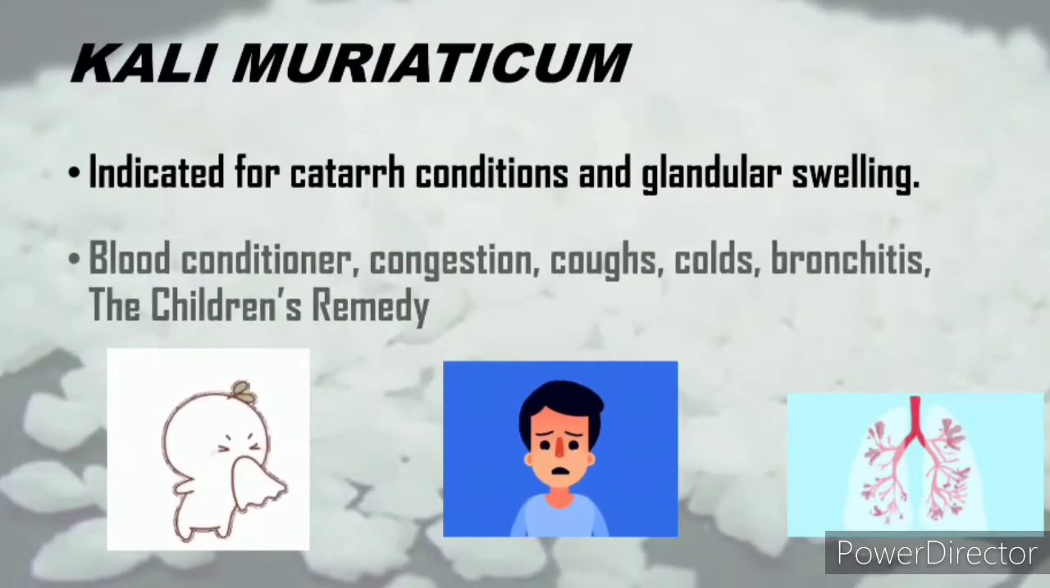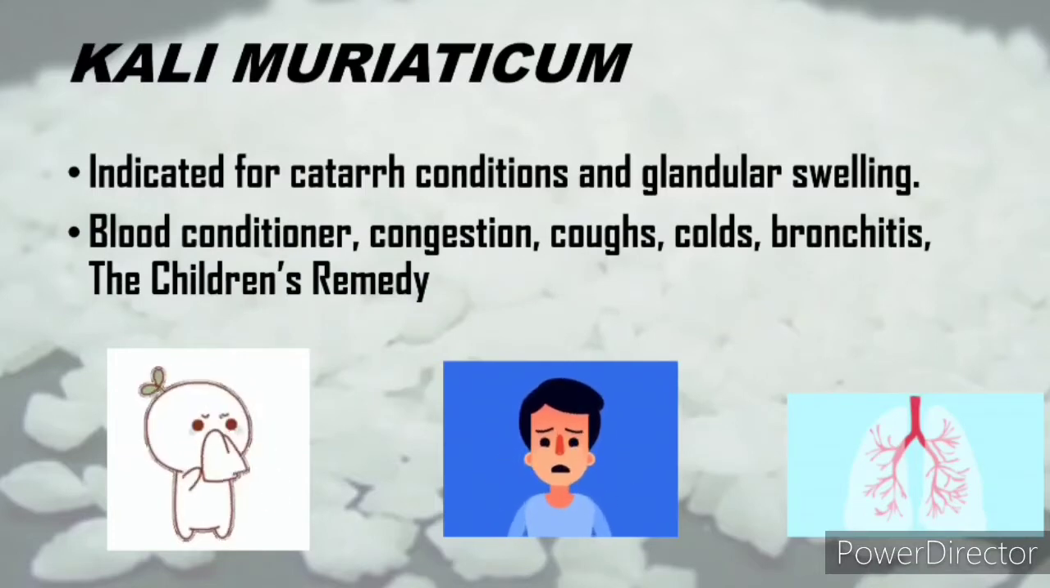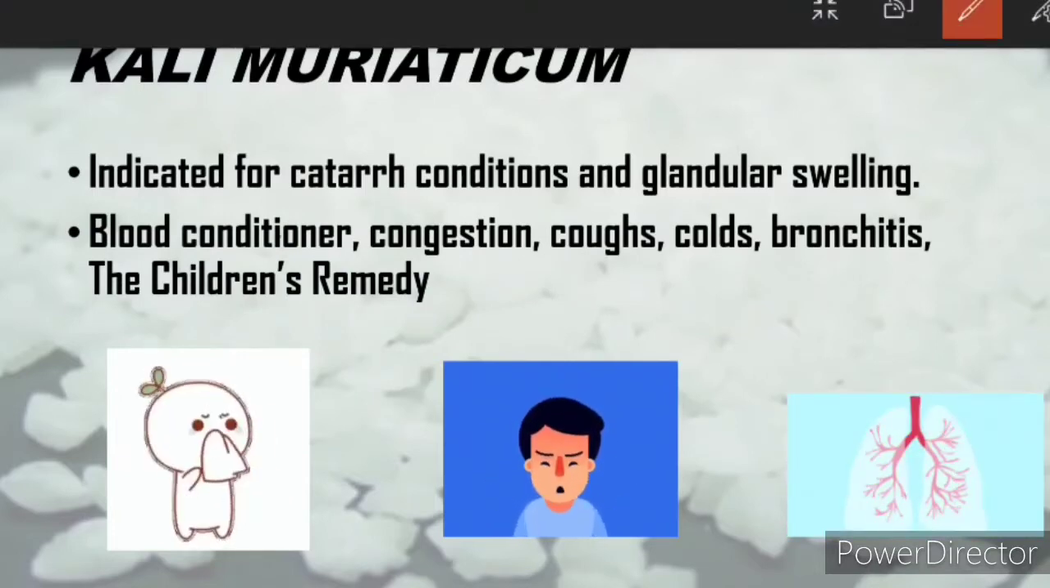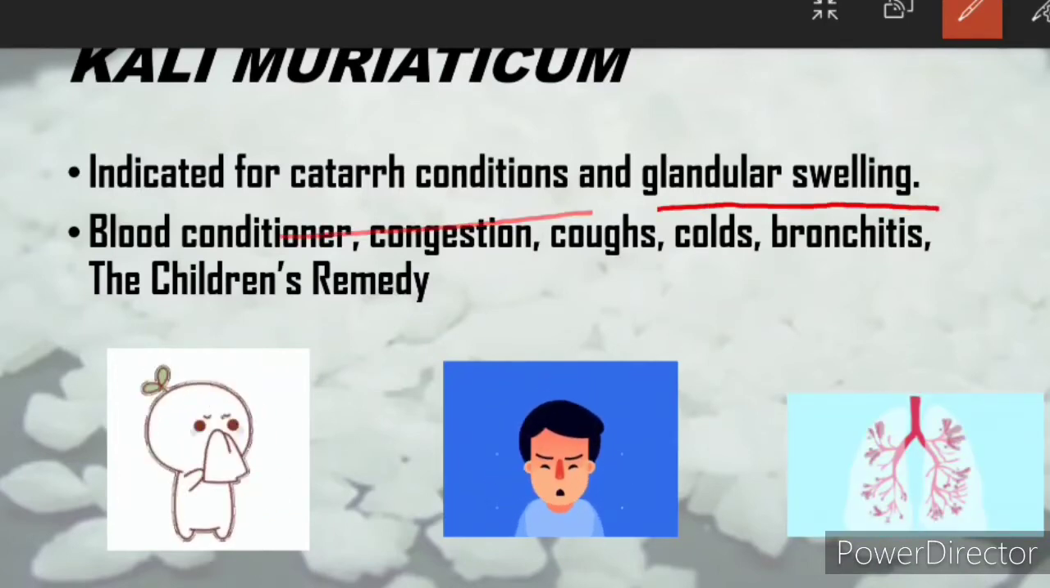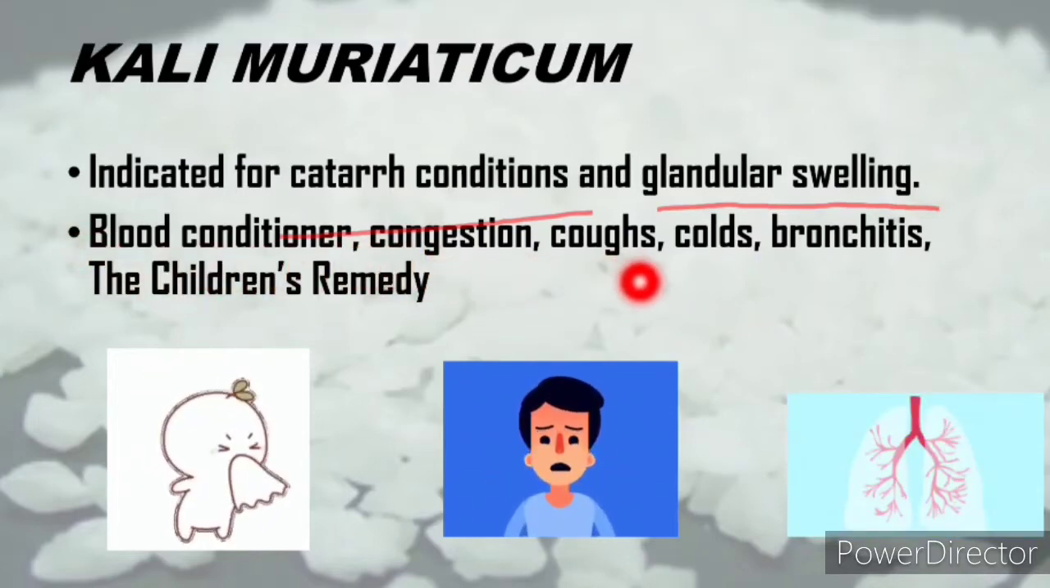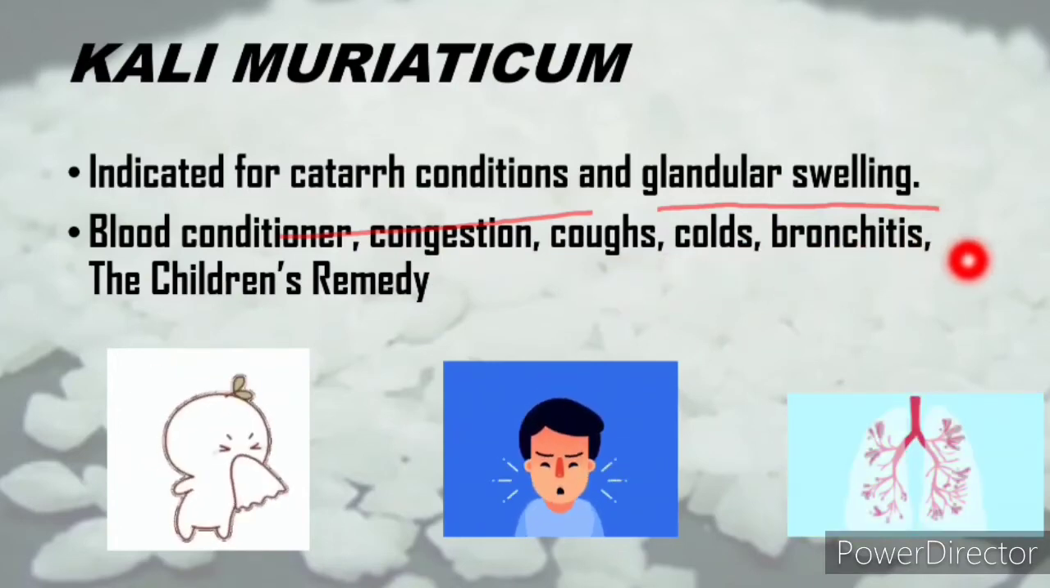Next biochemic remedy is Kalium muriaticum. Kalium muriaticum is indicated for catarrhal conditions and glandular swellings. It acts as a blood conditioner given for congestions, cough, cold, bronchitis, and it is also known as the children's remedy.